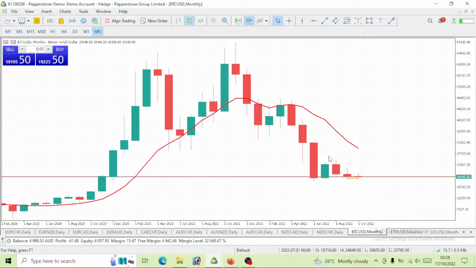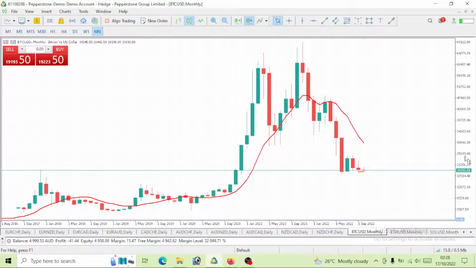This is why we are on a bearish move. So Bitcoin, we are still on a bearish move. If you take a look at it now, currently we are trading at about 19,192 or 93. It depends on when you are watching it though. So this Bitcoin, we are trading at about 19,192 dollars, right? So monthly time frame, we are on a bearish move.